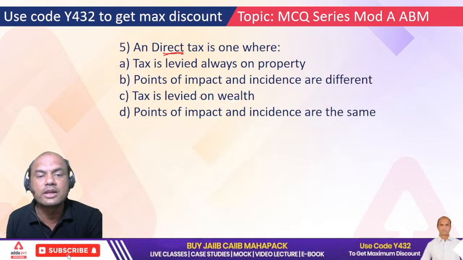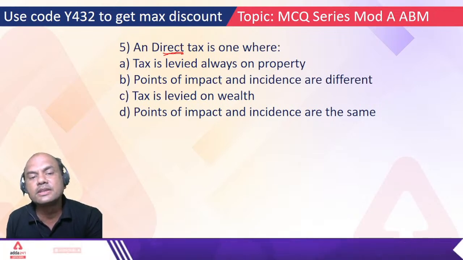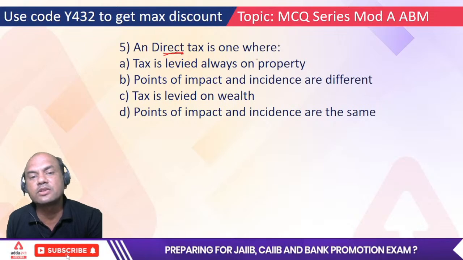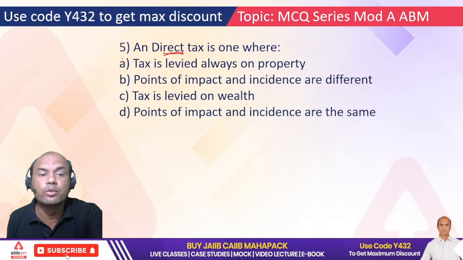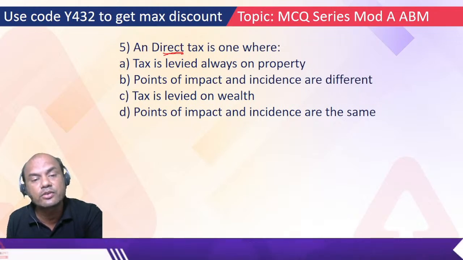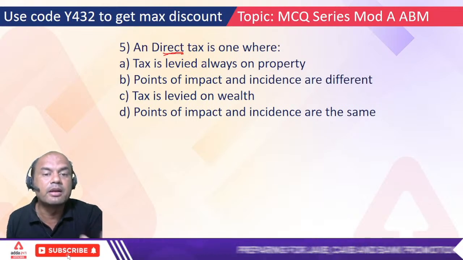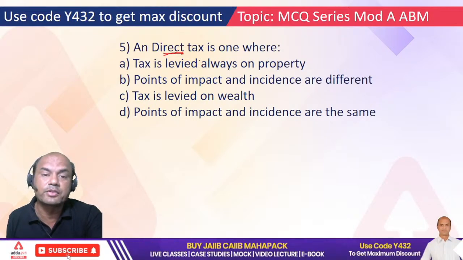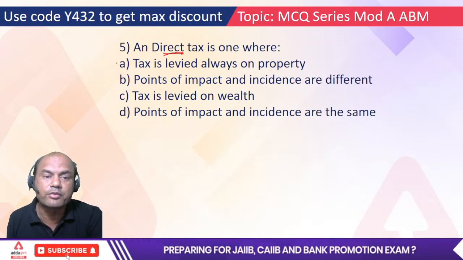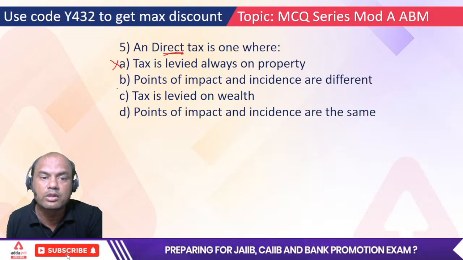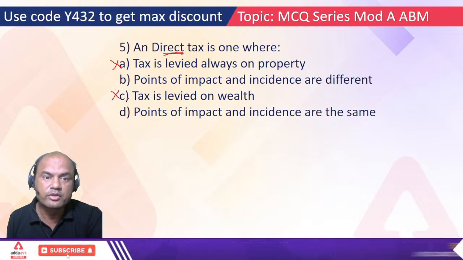But if you consider, if I put C as right, then it means that only C is right and property tax is not right. If I put wealth A as right, then it means that only A is right and C is not right. If the answer would have been all of the above, then that would have been the correct answer. But here the answer is not given as all of the above, so we have to choose the best among these. So best among these, here we have to neglect or remove all those which are not full in themselves. So these two are out.